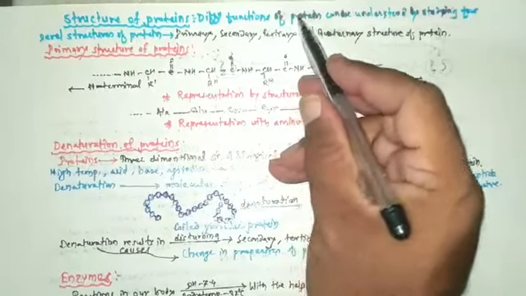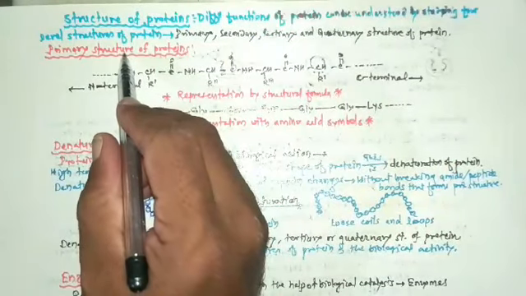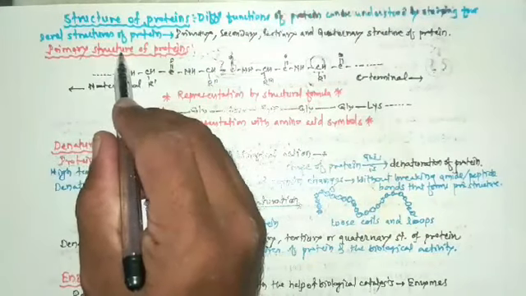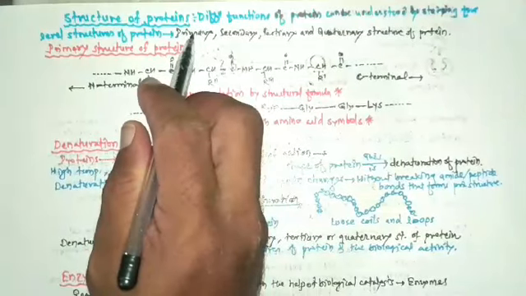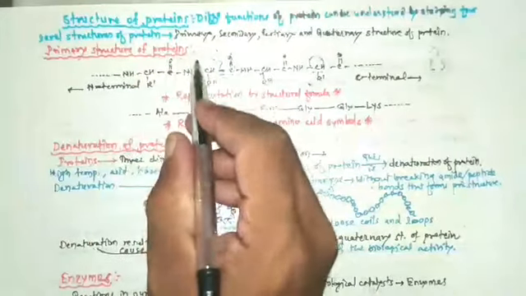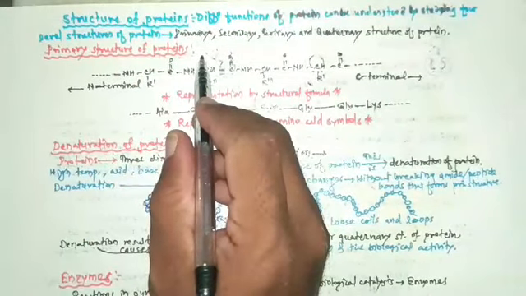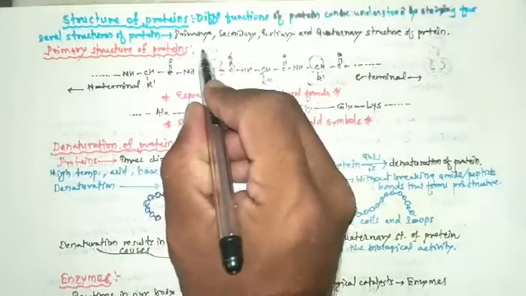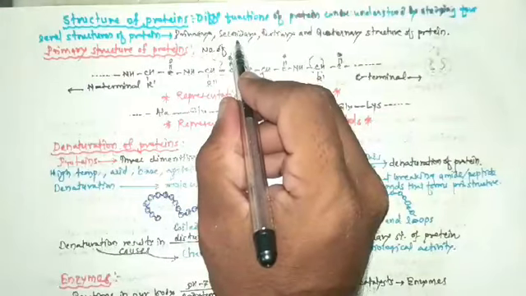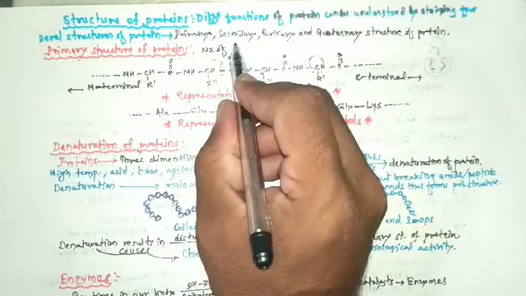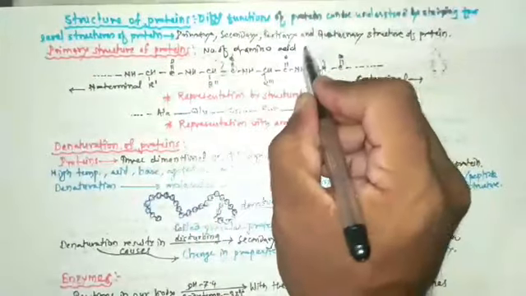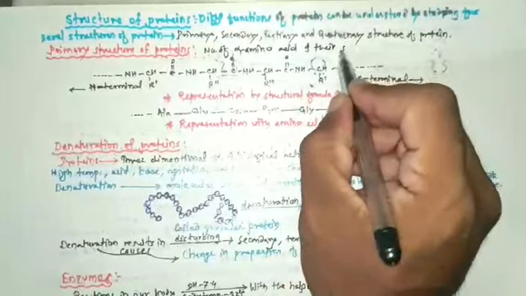So let's study the first level of structure, and that is the primary structure of proteins. Primary structure of protein refers to the number of alpha amino acids and their sequence.